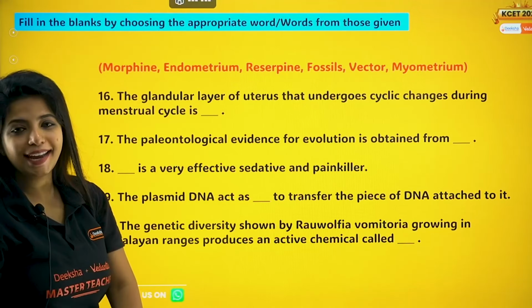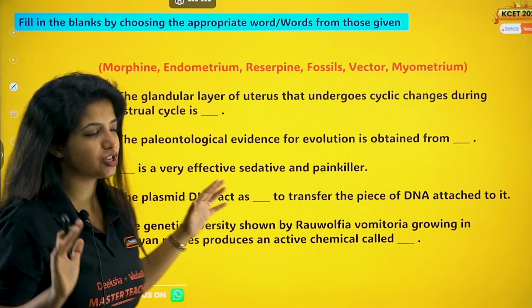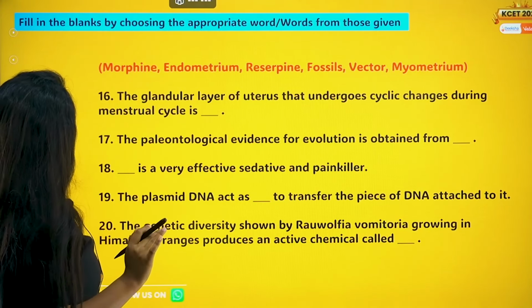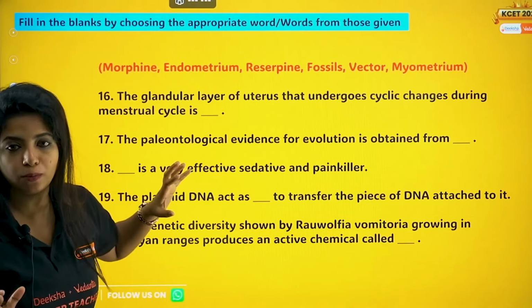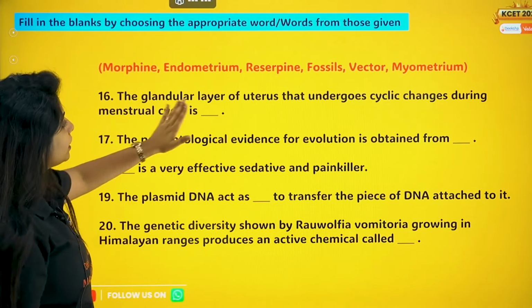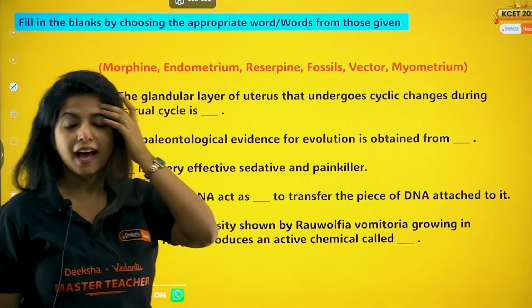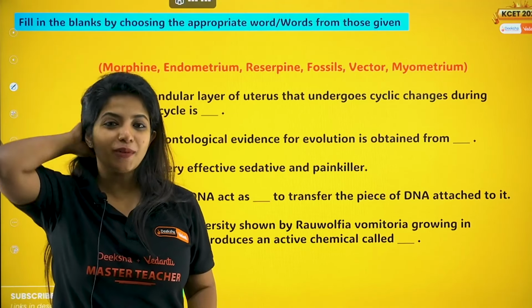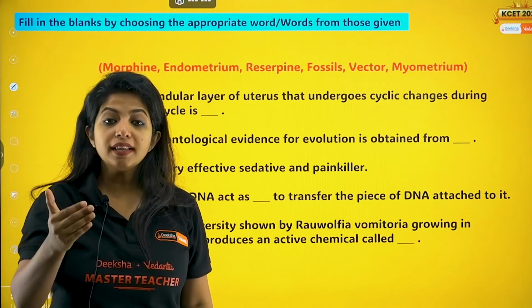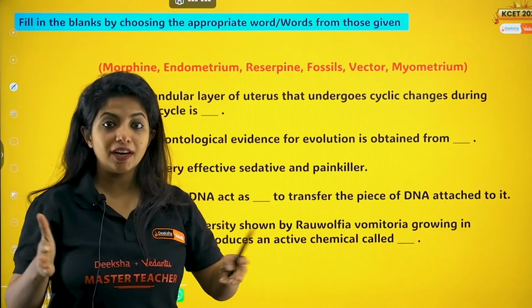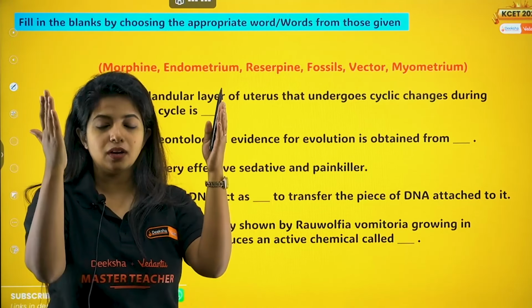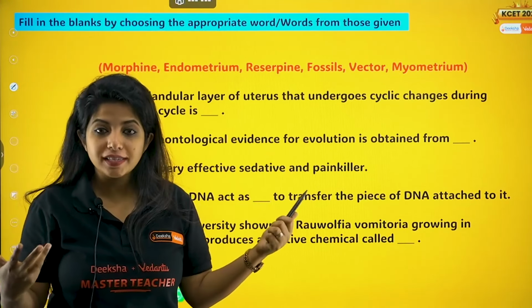Now we go ahead with the fill in the blanks questions. This is the place where I feel so happy because it is a very easy place to score. The glandular layer of the uterus that undergoes cyclic changes during the menstrual cycle, the one that secretes things, the one that is shut down and grown again and again. What do you call this layer?